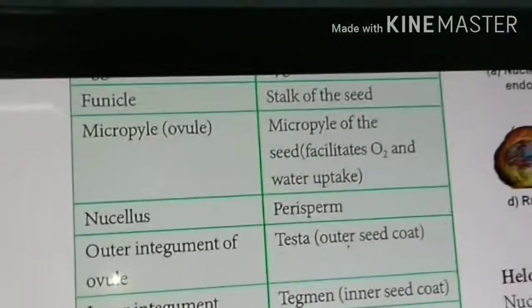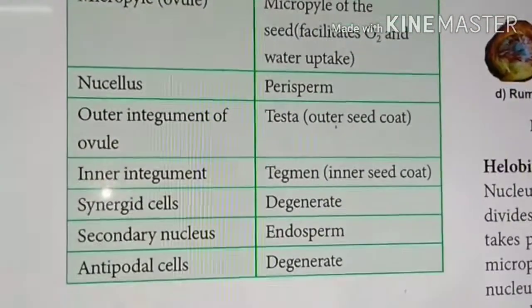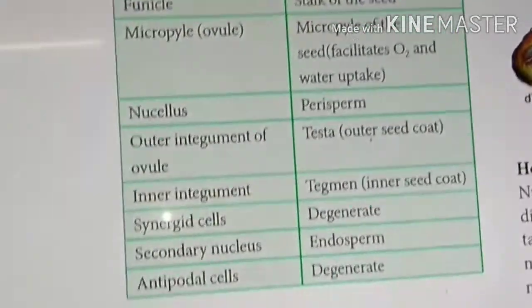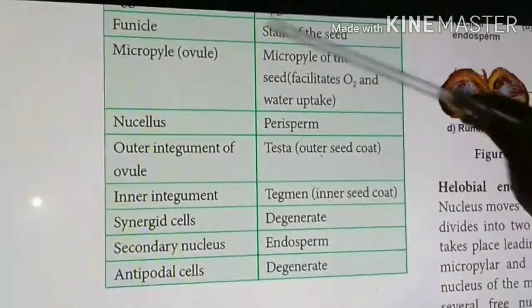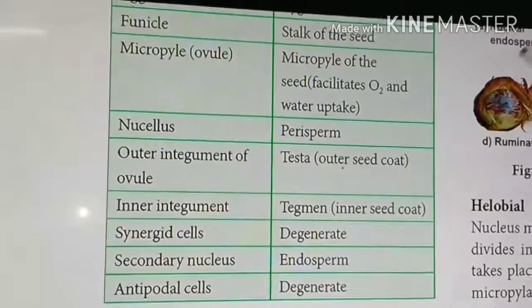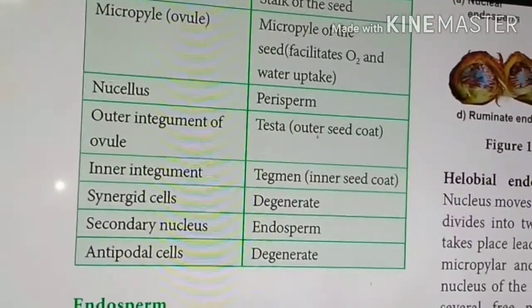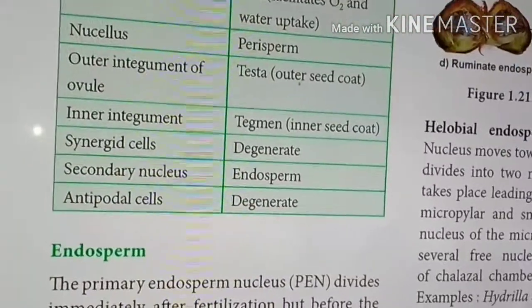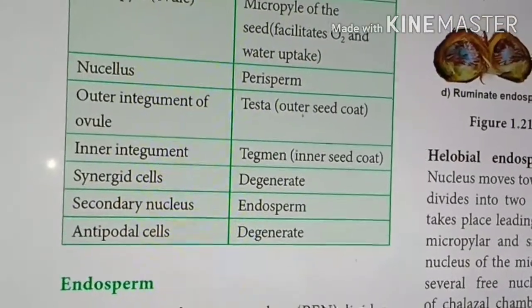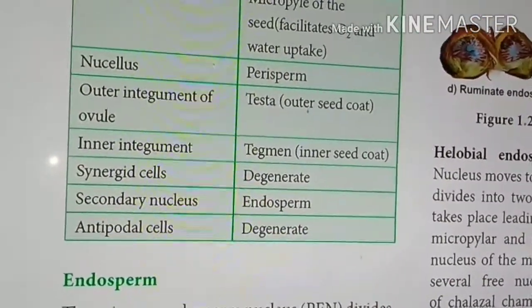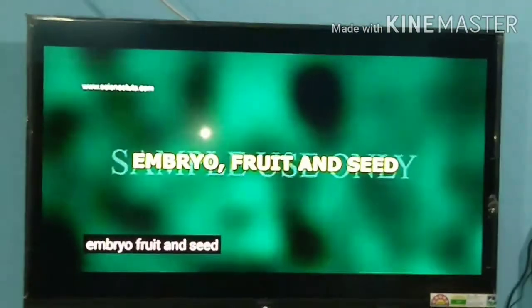These are all the processes that might take place after fertilization. That means these are all what the parts will become after fertilization. That's all about post-fertilization changes. That's all about this unit. Thank you. Embryo, fruit and seed.